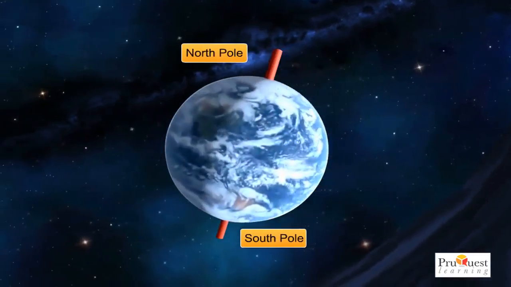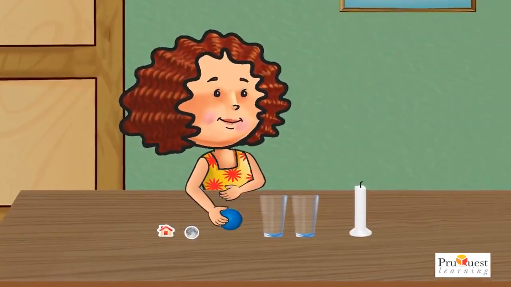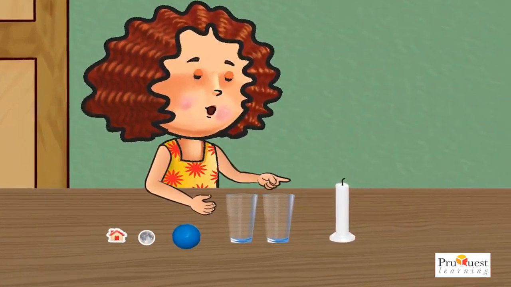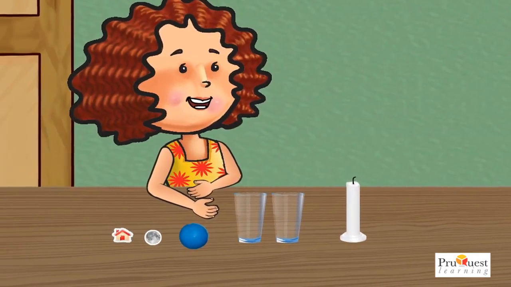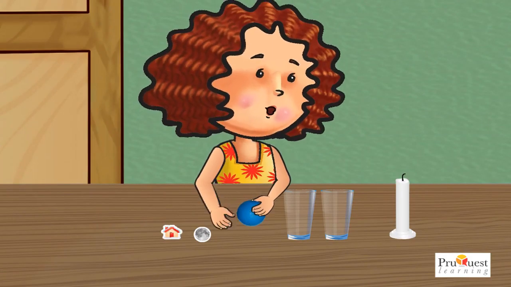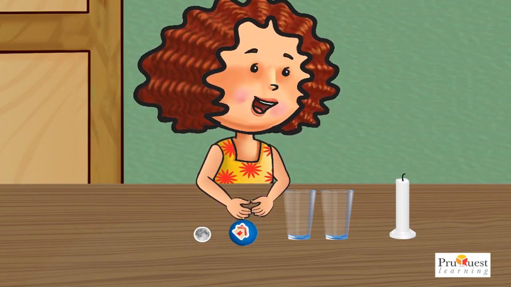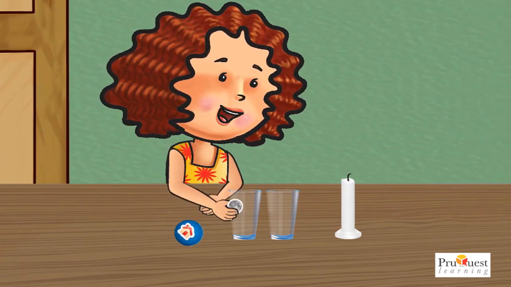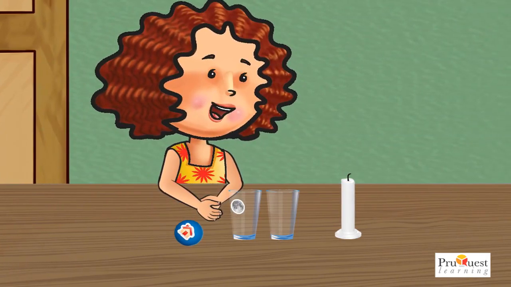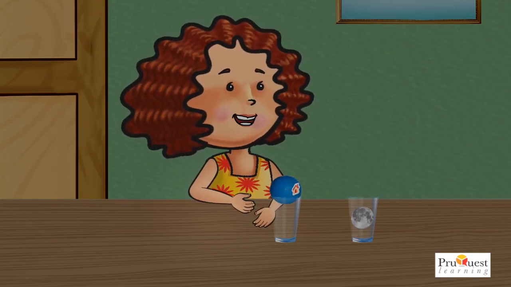Let us now examine the effects of rotation on the Earth. Jeannie, please bring a ball, a candle and a glass. Also bring a sticker of a house. Now, paste the sticker of the house on the ball. Perfect, Jeannie. Paste the sticker of the moon on the glass. Place your ball on the glass at a distance in line to the candle.